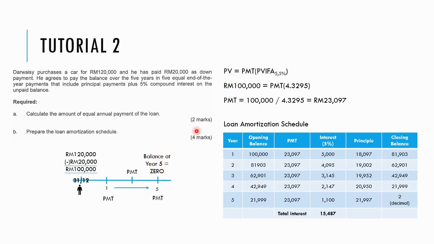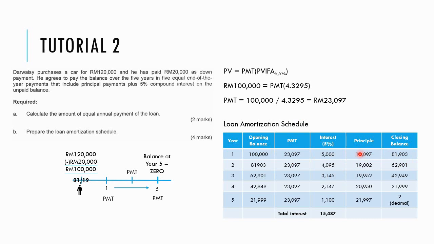Okay, we cannot use future value annuity. So put in the present value loan 100,000, annuity factor 5%, 5 years, 4.3295, divide the two figures, you should get 23,097. So when they ask you to prepare the loan amortization schedule, this is how we prepare it. Start off with the opening balance, put in the answer that you have calculated previously. Calculate the interest, 5% times the opening balance. So the principal here would be 18,097 ringgit, and the closing balance here is opening balance minus principal,